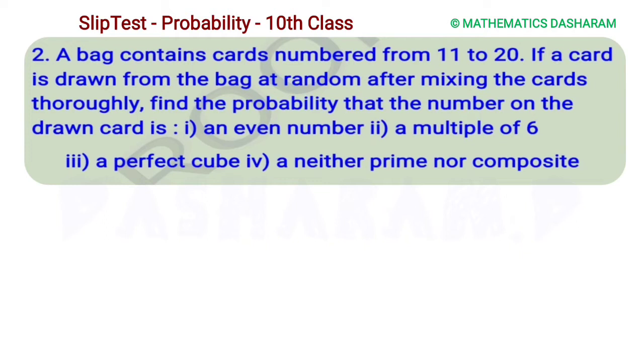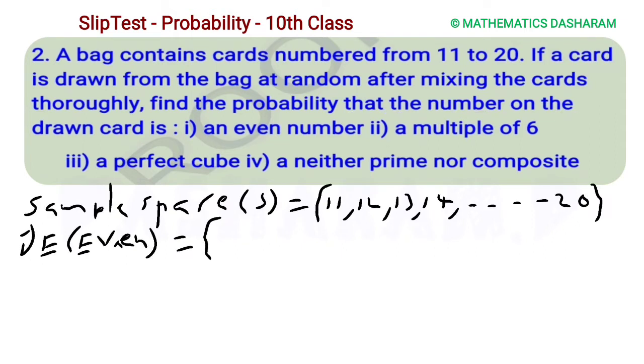Next, second question: a bag contains cards numbered from 11 to 20. If a card is drawn from the bag at random after mixing the cards thoroughly, find the probability that the number on the drawn card is an even number, a multiple of 6, a perfect cube, and neither prime nor composite number. First write the sample space: 11, 12, 13, 14, dash, 20. The first question is even number. Out of these numbers the even numbers are 12, 14, 16, 18 and 20.